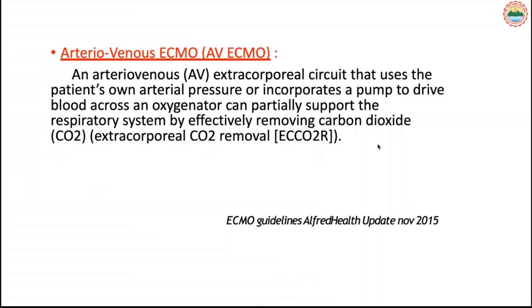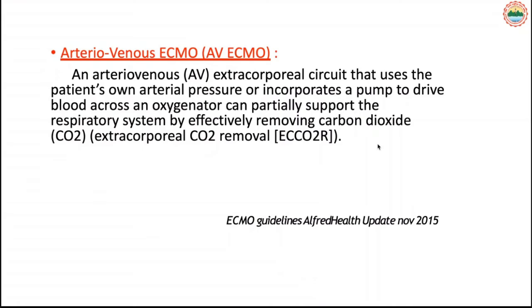Arteriovenous ECMO is the third most commonly performed ECMO, but it is rarely used. Here we can directly connect the inflow, and the cardiac pump pressure directly pushes the blood to the oxygenator and then back to the body. So here only the CO2 removal circuit is there, and there is no pump.